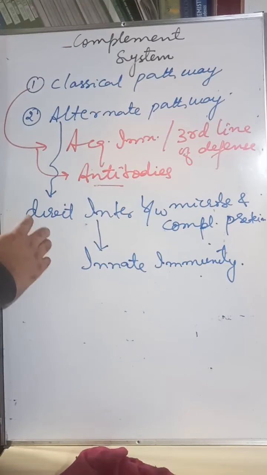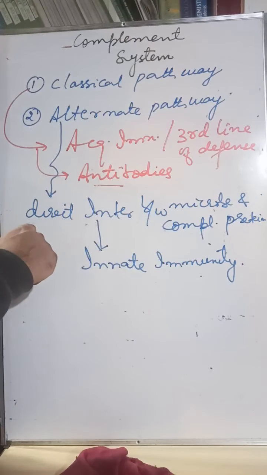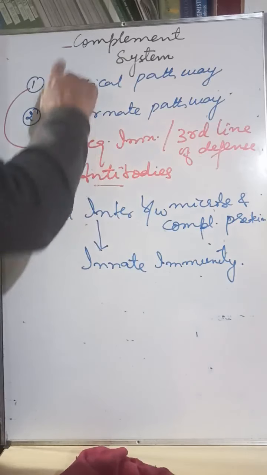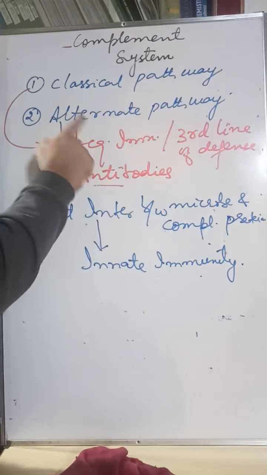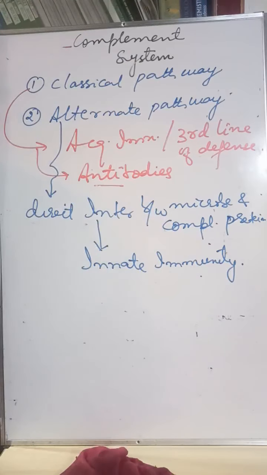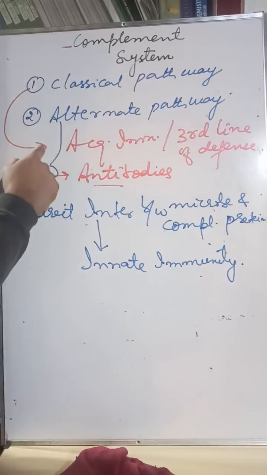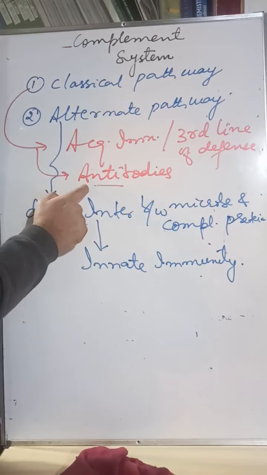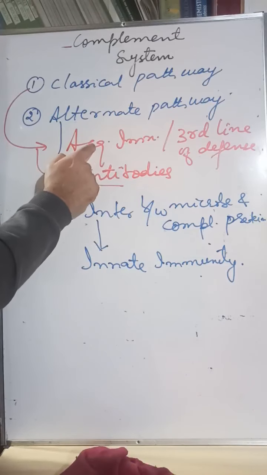Most important point, the complement system functions both in specific as well as in non-specific defense mechanisms. Specific means acquired immunity. Non-specific means innate immunity. Now the complement system functions through how many pathways? Two pathways. One is the classical pathway, another is the alternate pathway. Classical pathway involves acquired immunity or the third line of defense, or directly antibodies, because antibodies are part of acquired immunity.